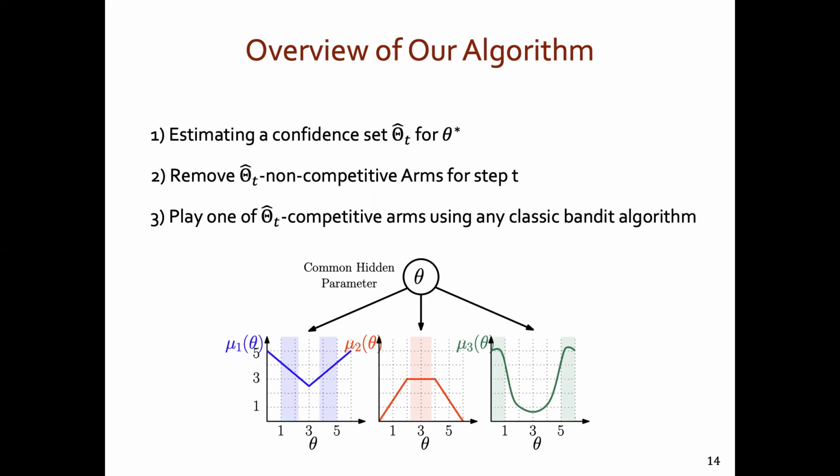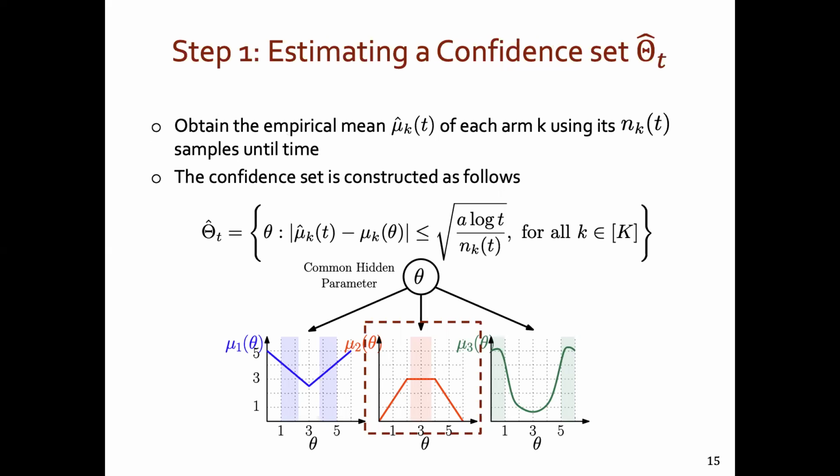In the first step, we identify a confidence set theta star based on the observations recorded so far. Next, we remove some seemingly suboptimal arms for the tth round. And then amongst the rest, we use a classical bandit algorithm to recommend one of the arms. Let's see these steps better through an example.